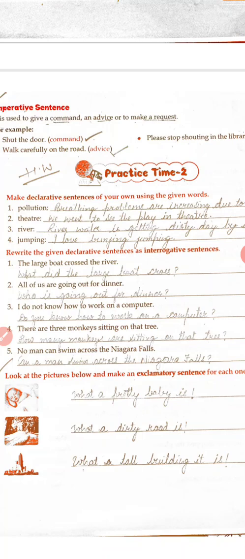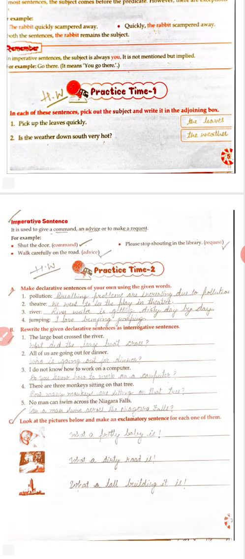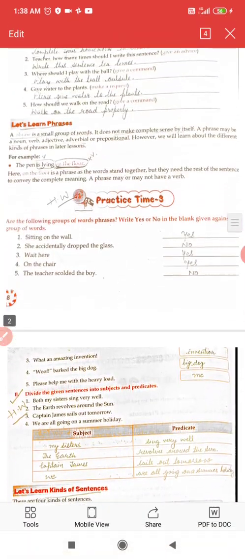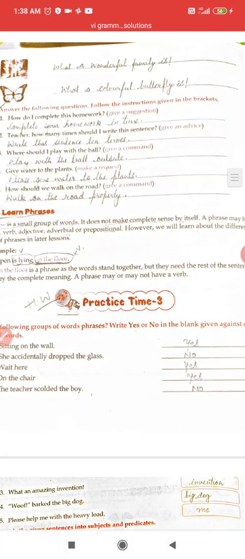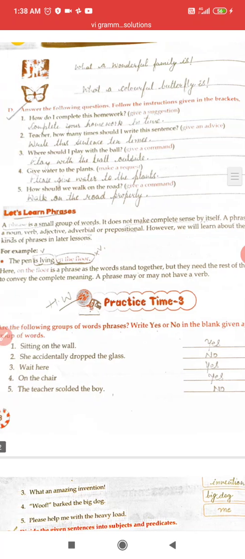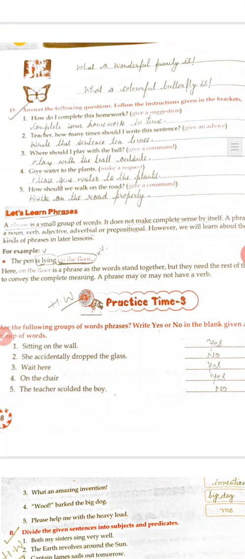What a dirty road is. What a tall building. And last, what a wonderful family. What a colorful butterfly.